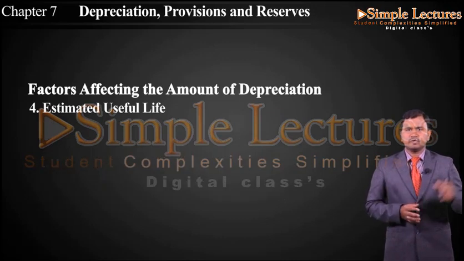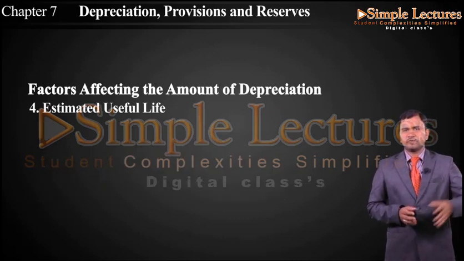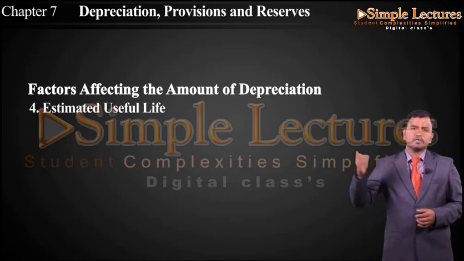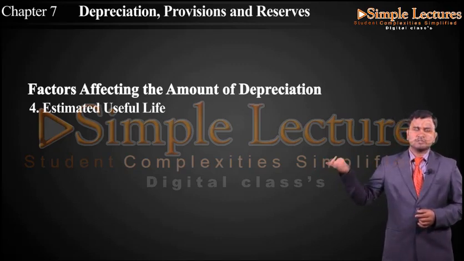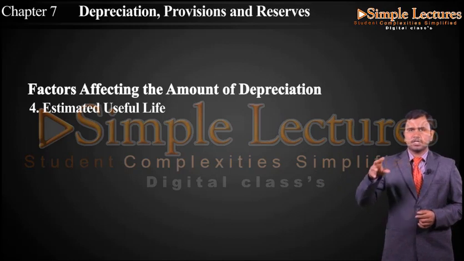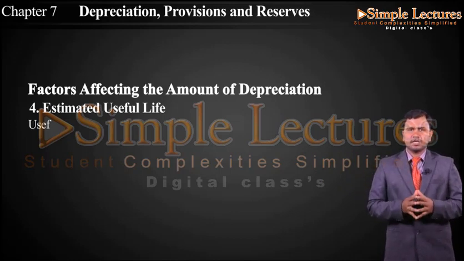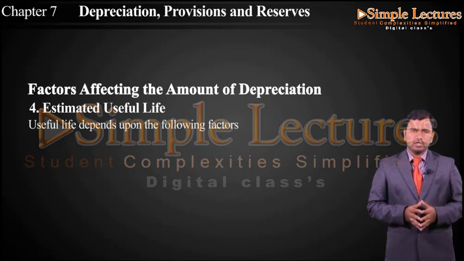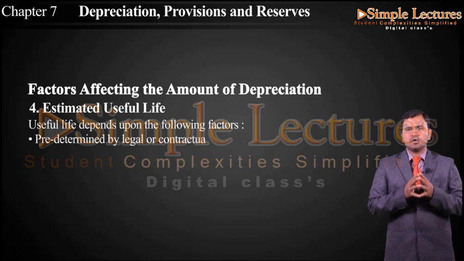Then we have useful life depends upon the following factors. When coming to the useful life of the asset, it doesn't matter for the physical appearance, but it matters on the capacity. Now we have the following factors on which we are going to ascertain the useful life. The first one is predetermined by legal or contractual limits.